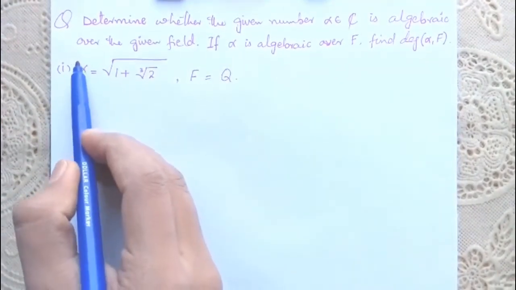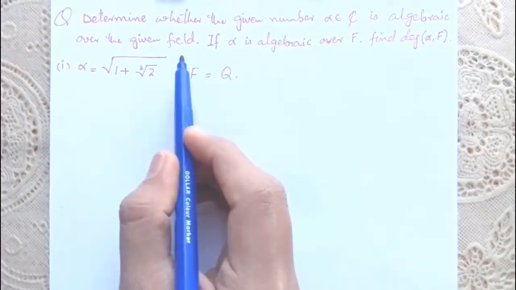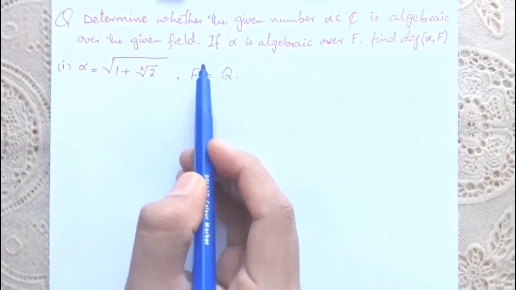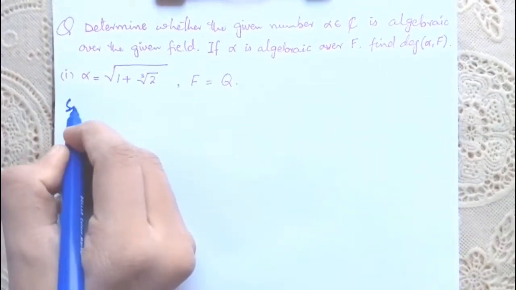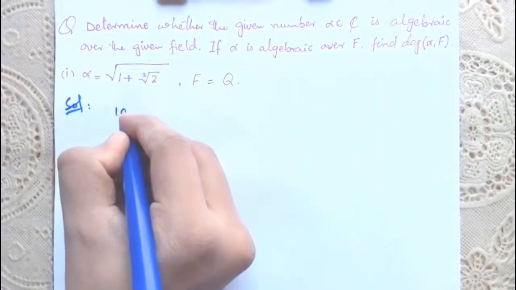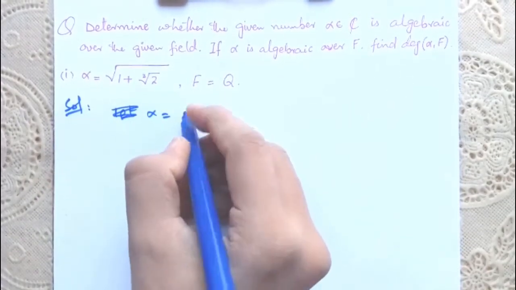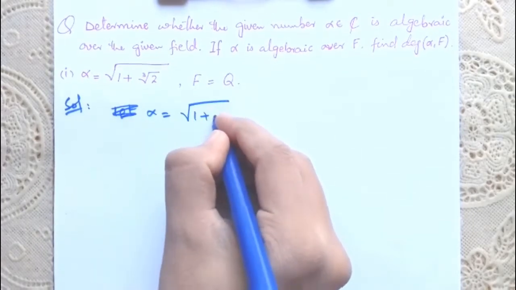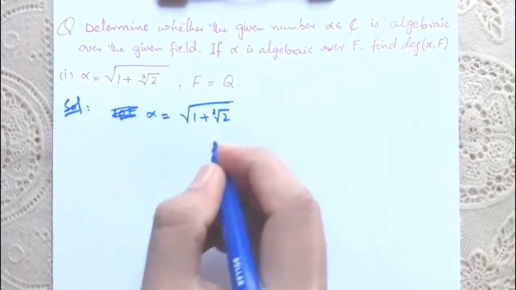Now to check whether the given alpha is algebraic over the given field F, we have to find a polynomial in the ring of polynomials Q[x] such that alpha would be the root of that polynomial. So let alpha is equal to, given alpha, so alpha is equal to radical 1 plus cube root of 2.